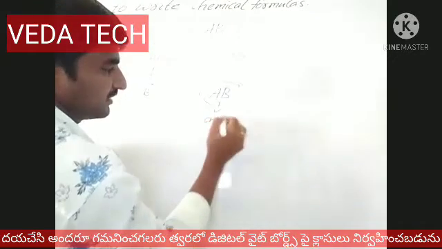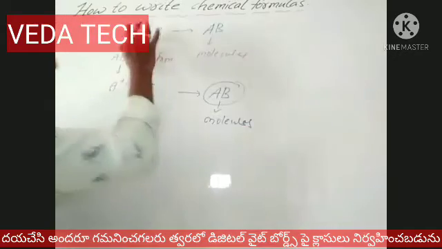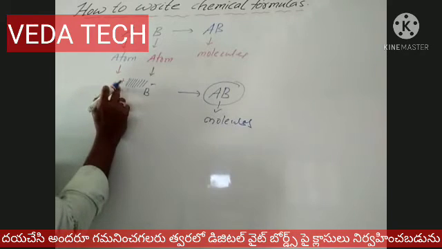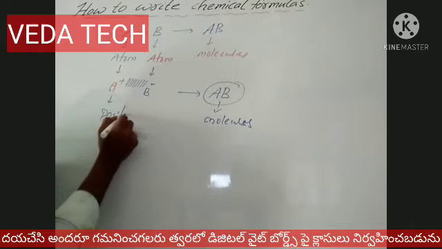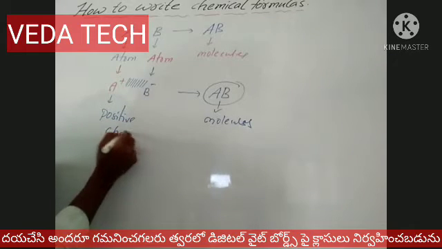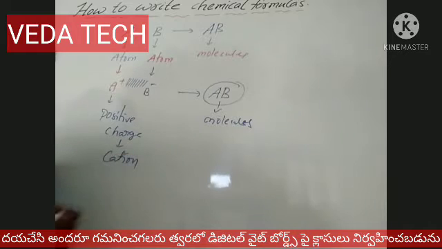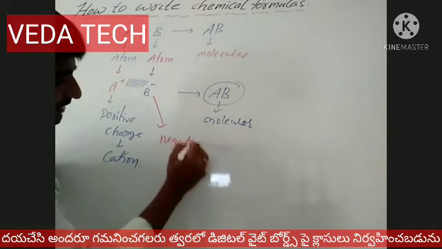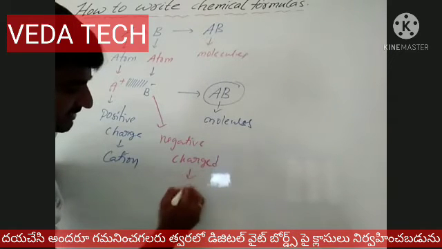So for molecule formation, atoms are required to convert into ions. Ions are atoms having a charge. A positive charge is called a cation. A negative charge is called an anion.